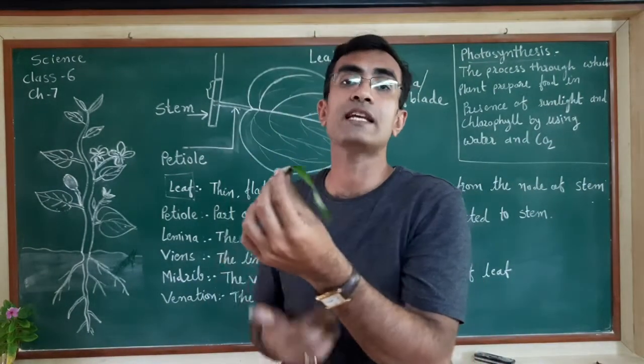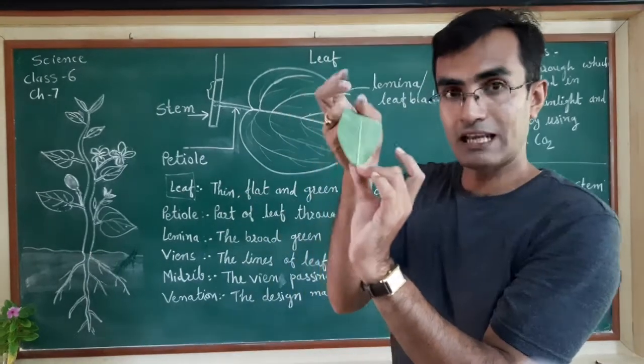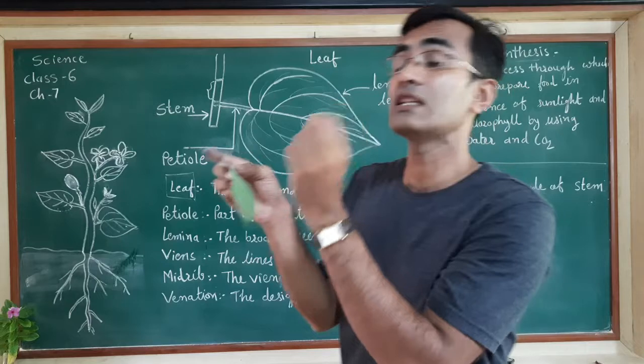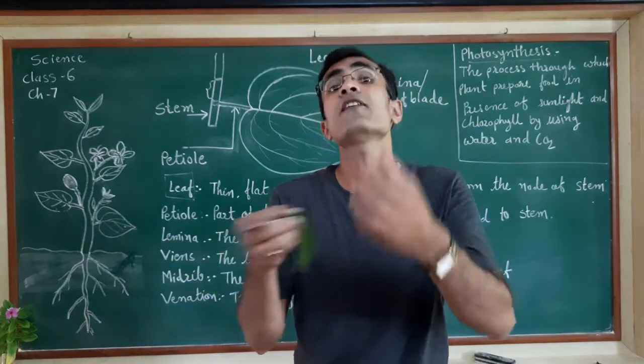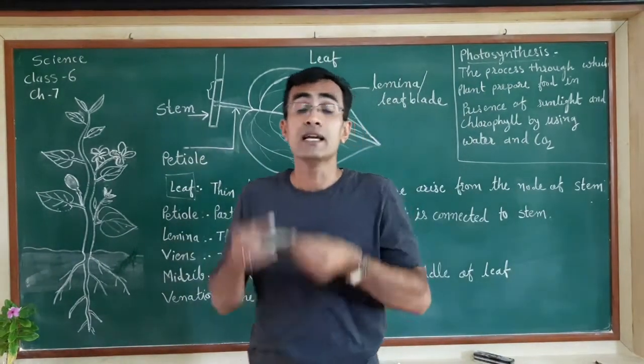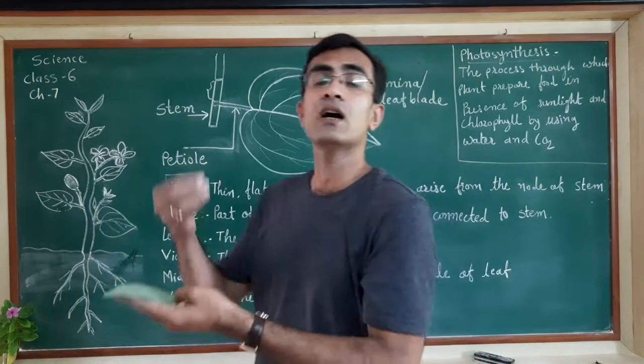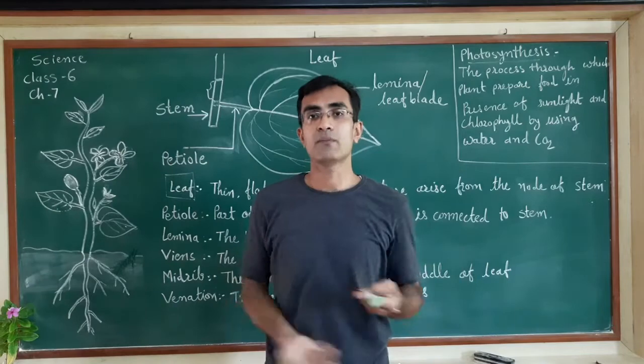As we have a vein in our body, this leaf also has got certain veins in them. So what is the function of this vein? What is the function of our veins present in our body? The veins are involved into the transportation of the nutrient through the blood in our body.